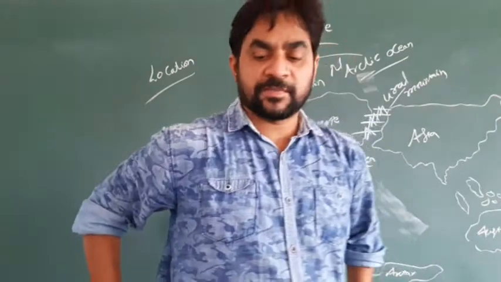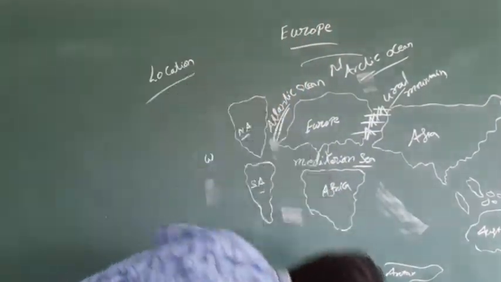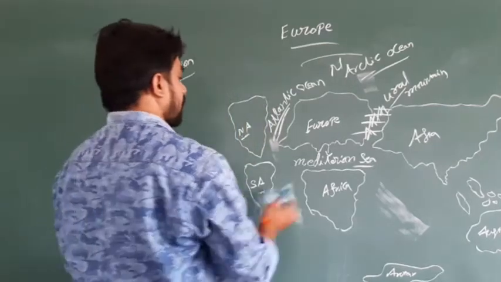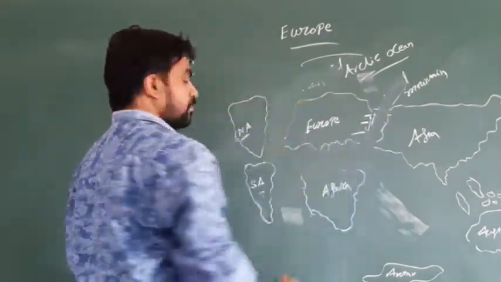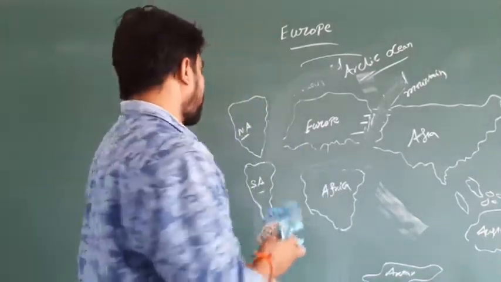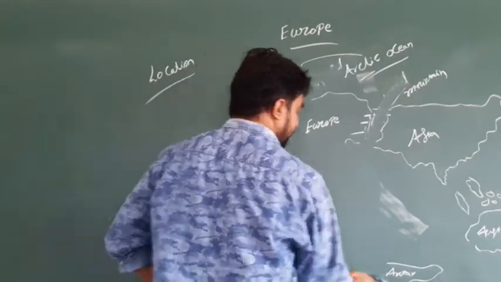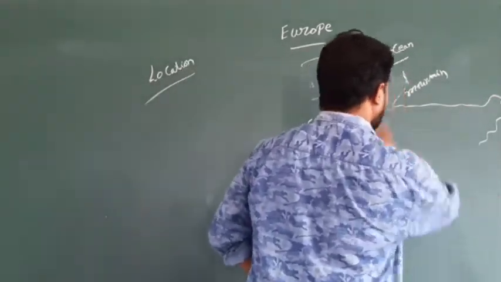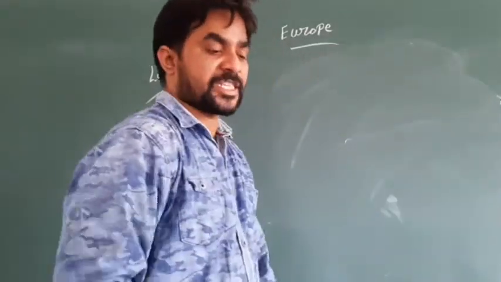Now coming to the history of Europe. The first thing to know is the discovery of the sea route, long years ago.